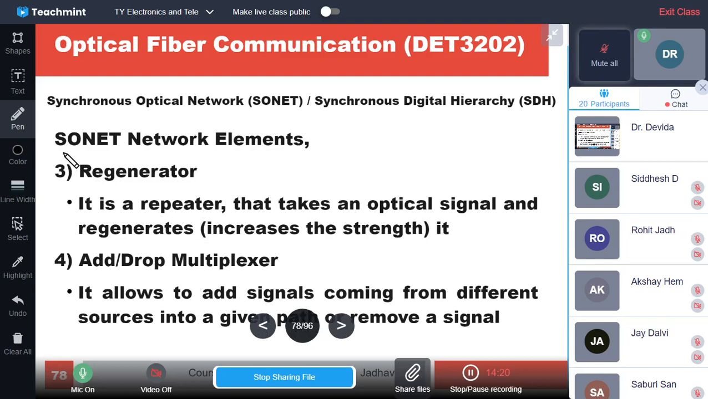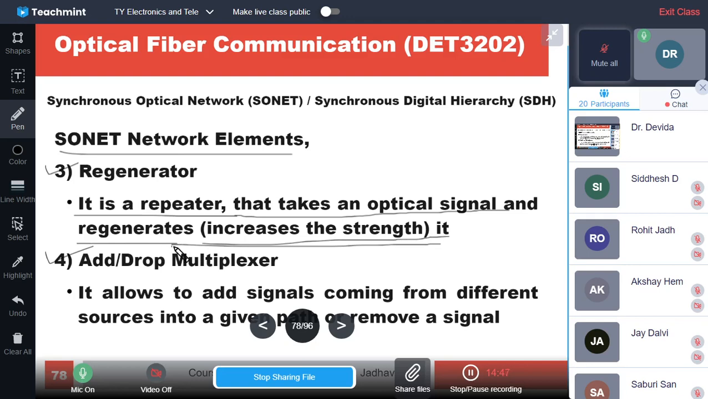Then the SONET network also has elements like the regenerator and the add drop multiplexer, as we have seen in the block diagram, isn't it? So the regenerator is the repeater station that takes the optical signal and either regenerates that signal, or increases its strength.